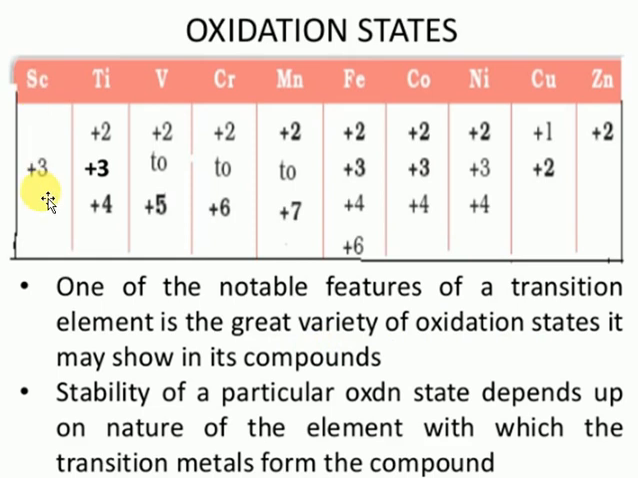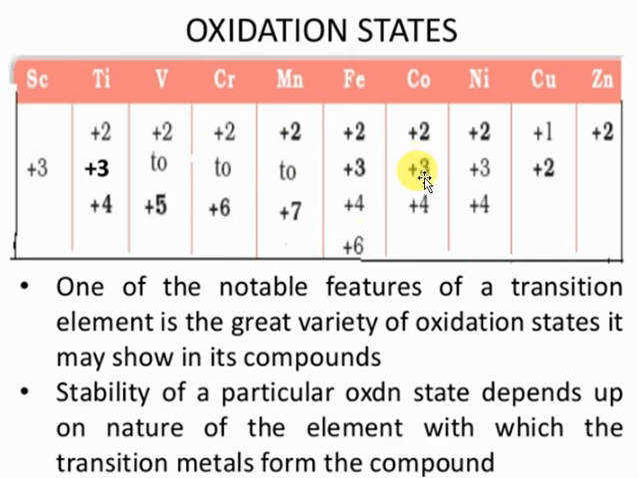Scandium +3 is possible. Titanium: +2, +3 and +4 are possible. Vanadium is there, +2 to +5 possible. Chromium: +2, +3, +4, +5 and +6 possible. Manganese: +2 to +7 is possible. Iron: +2, +3, +4 and +6 possible.